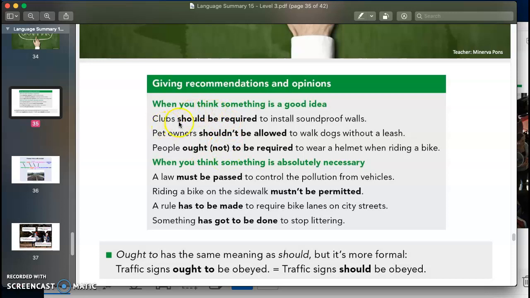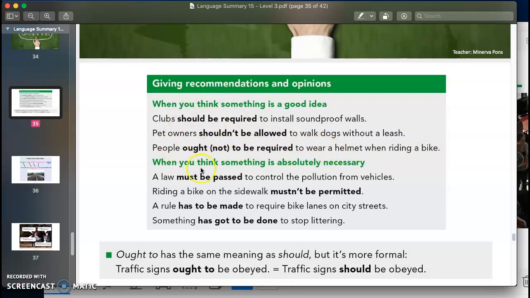So we can say clubs should be required to install soundproof walls. Pet owners shouldn't be allowed to walk dogs without a leash. People ought not to be required to wear a helmet when riding a bike. Or people ought to be required to wear a helmet when riding a bike.